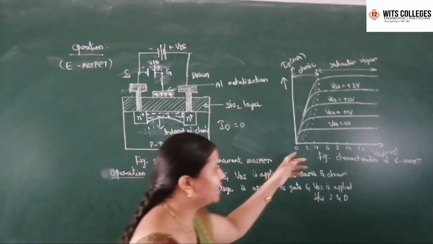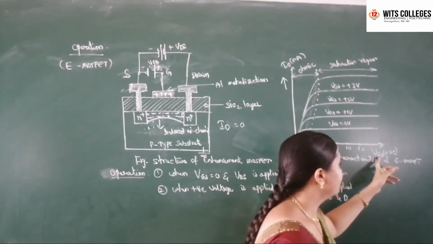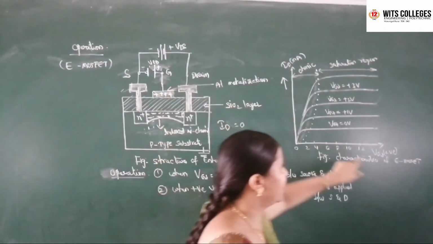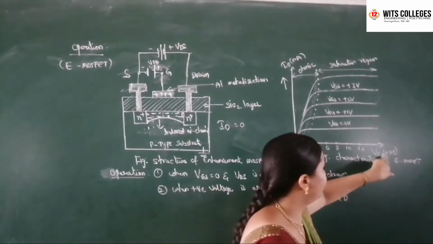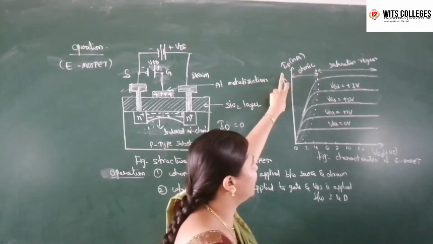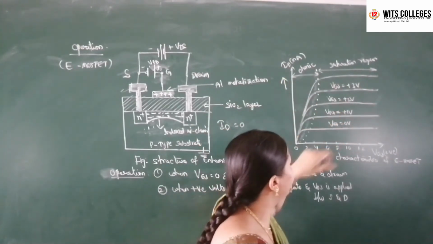So coming to the characteristics of the enhancement MOSFET, on the x axis we are taking positive voltage, because we are giving the positive terminal at the gate. So on the x axis we are taking VGS positive voltage. These are the positive voltage values. On the y axis we are taking drain current. Okay? When you are increasing the positive voltage, what is happening?